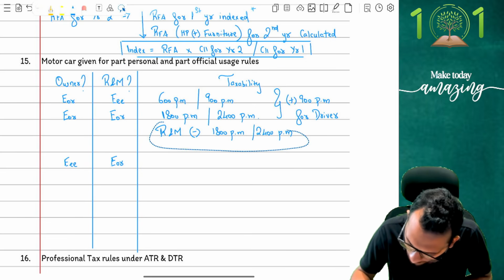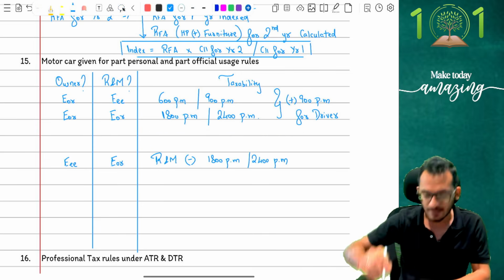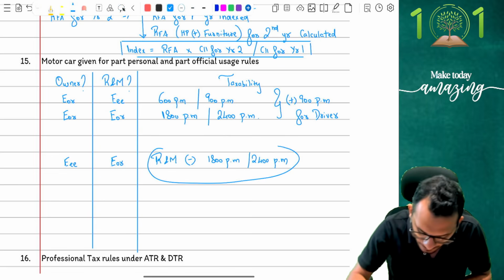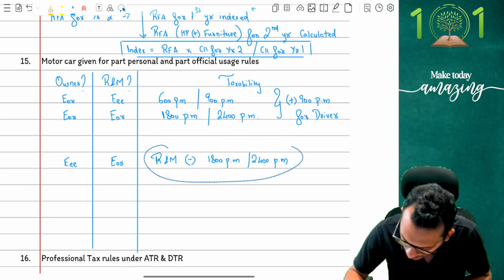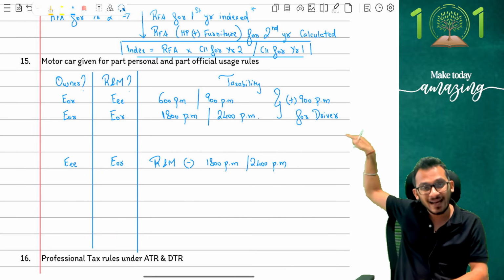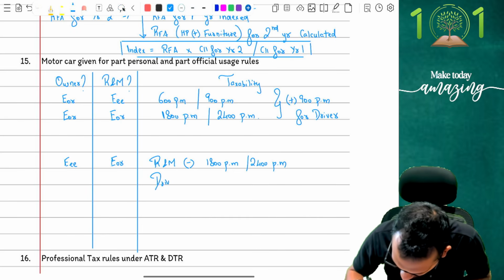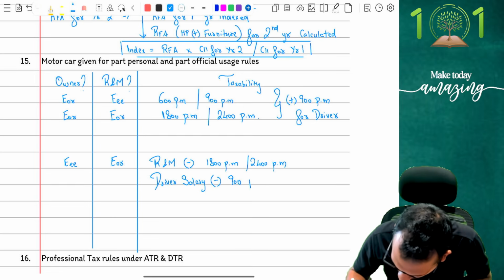Income tax has said that if in any scenario a driver is given in the third case, what will happen, people? I will go in reverse. In the previous one, what did I do? I taxed 900 per month, but here income tax will say if a driver is given, then the driver salary is fully taxable. You will tax the full driver salary, but then you will exempt 900 per month in it.